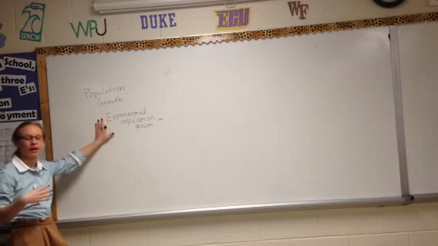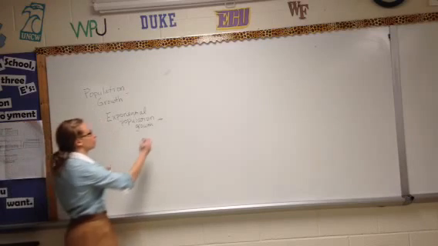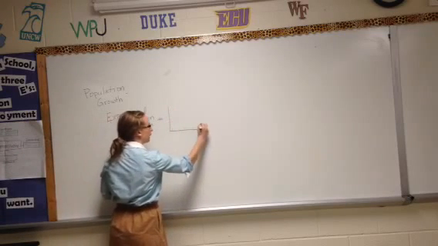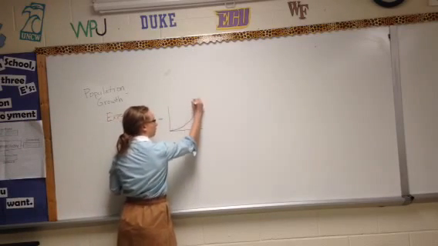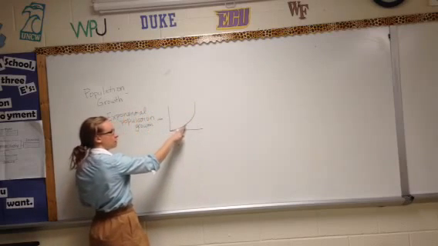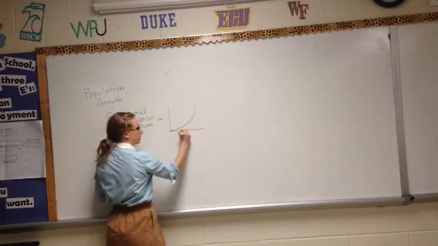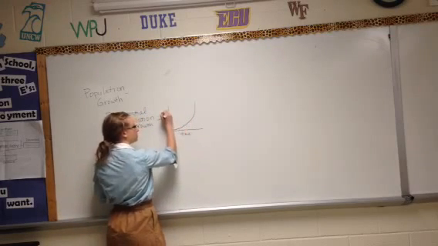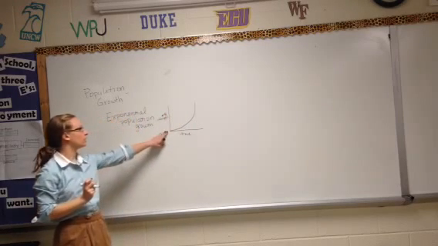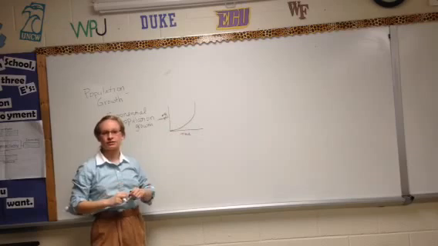Okay, so when we have exponential population growth, we have population growth that looks like this. We start getting bigger, faster and faster and faster. If this is time, and this is number of people, we are getting more and more people faster and faster.